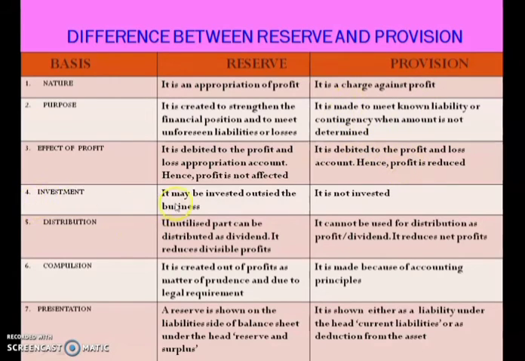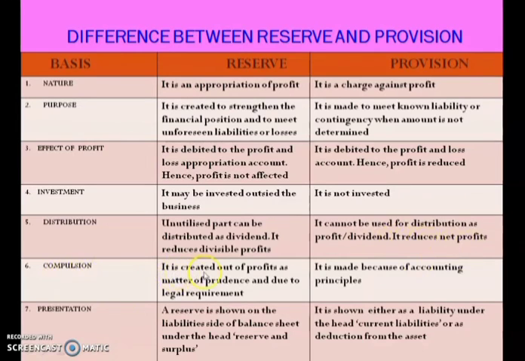Now investment, this money may be invested outside the business. So the money known as reserve can be invested outside the business, but provision is not invested. Now distribution. Unutilized part can be distributed as dividend. So the reserve which is not used up can be distributed to the shareholders as dividend. Okay. And what about provision? It cannot be used for distribution as profit or dividend. It reduces net profits.